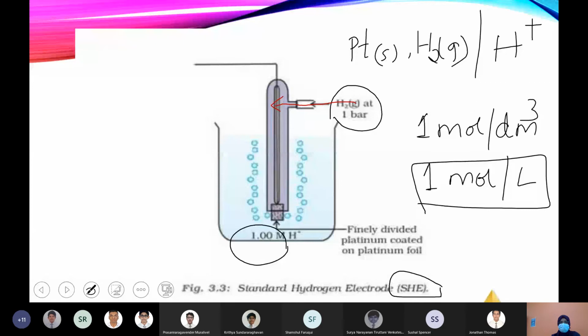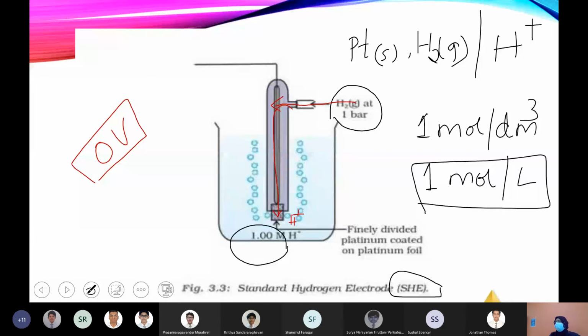So what happens? This hydrogen gas gets adsorbed on the surface of platinum metal, and it will be in contact with H plus ion in the electrolyte. So there is a potential between hydrogen gas and H plus, but that will be very negligibly small. That's why we take it as 0 volt. Even though there will be a slight potential created between H2 and H plus, as it is very small, we are neglecting it and taking it as 0 volt.